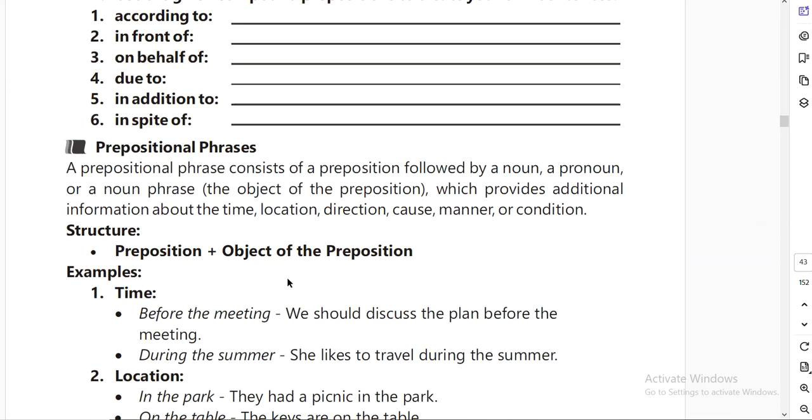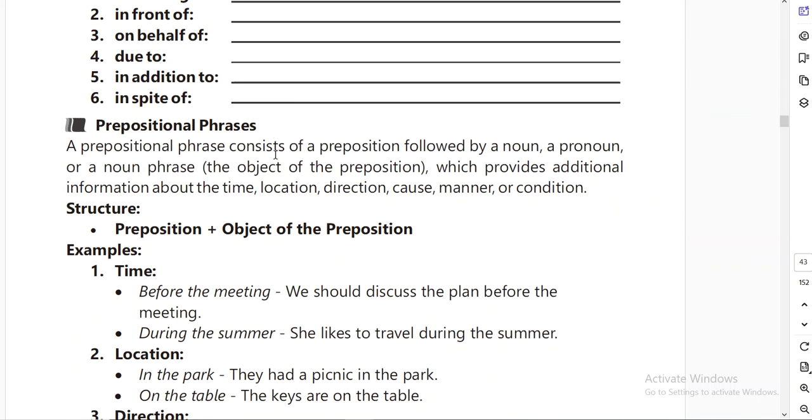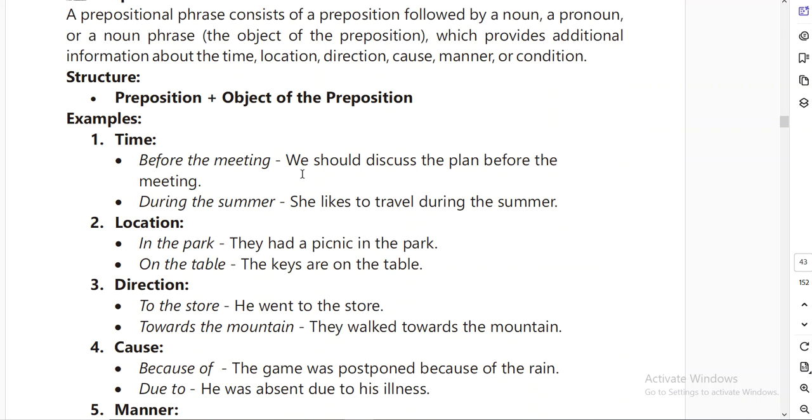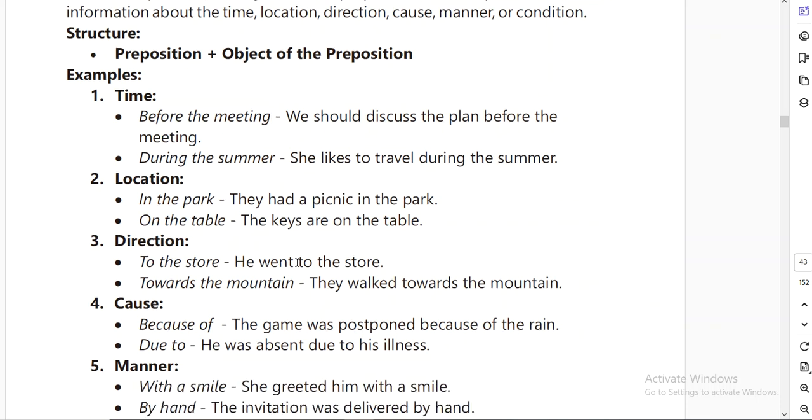Next is understanding prepositional phrases. What are prepositional phrases? A prepositional phrase consists of a preposition followed by a noun, a pronoun, or a noun phrase, which provides additional information about time, location, direction, cause, manner, or condition. Let's look at the examples they have given. Before the meeting, we should discuss the plan. Here, before the meeting is our prepositional phrase. Then, during the summer, she likes to travel.